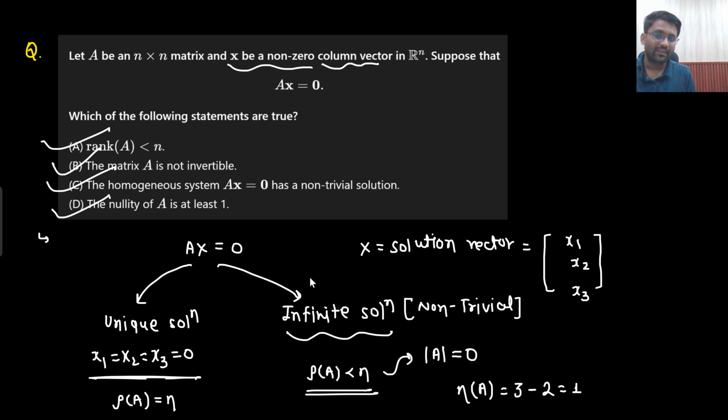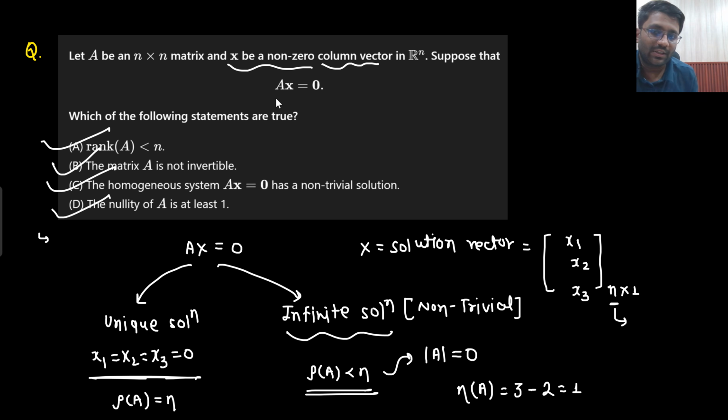Okay. What is n? n is the number of variables. Or you can say this is your n, n cross 1. So this is your n, which is the number of variables only. Is that clear to you? Ax equals to 0 is given. You got to know that x is a non-zero column vector. That means 0, 0, 0 is not a solution.